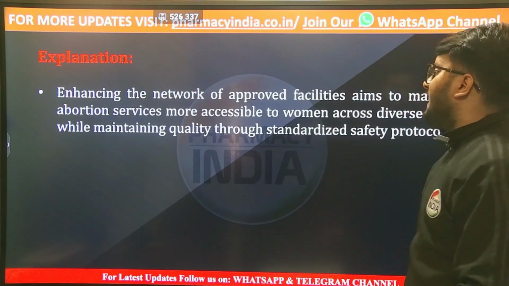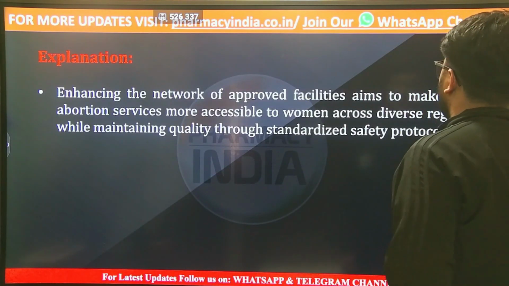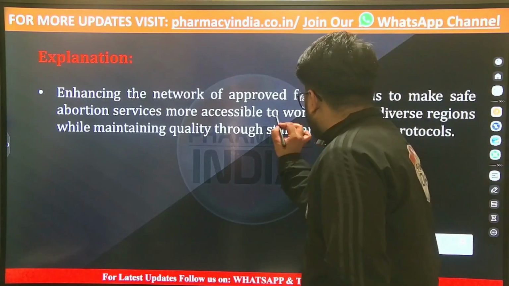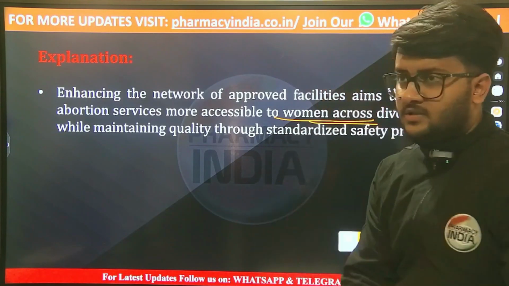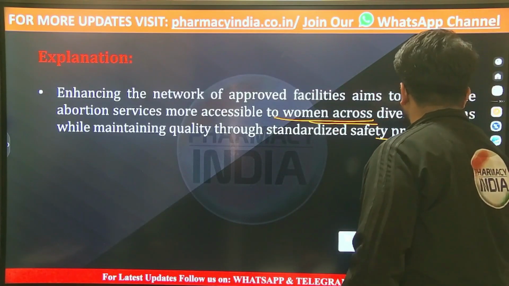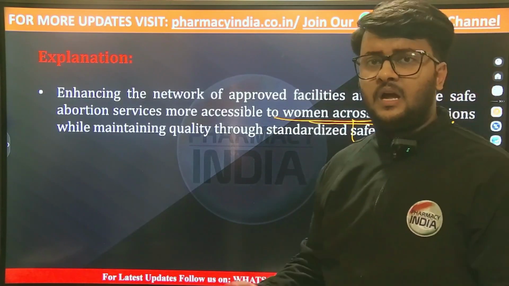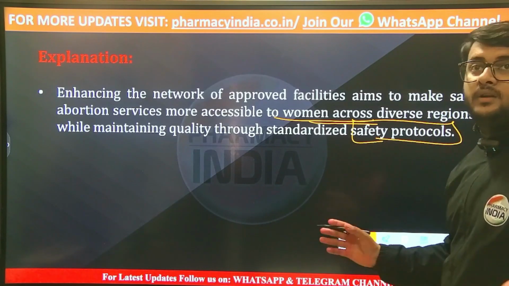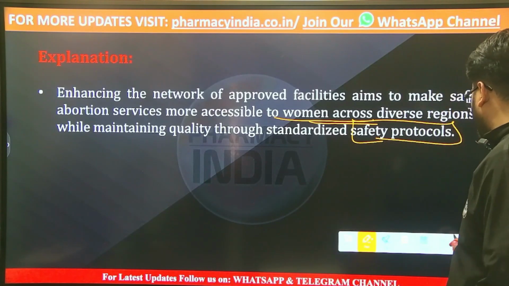By enhancing the network of approved facilities, this aims to make safe abortion services more accessible to women across diverse regions while maintaining quality through standardized safety protocols. If these sites are not providing safety protocols, then safety is not maintained.